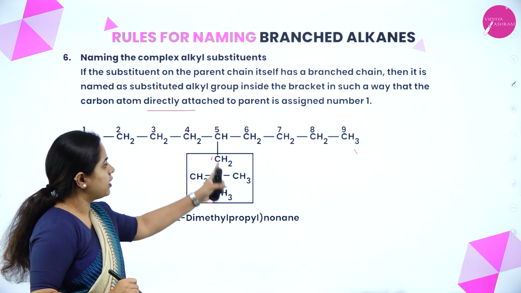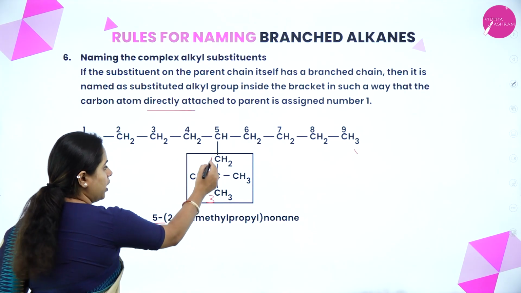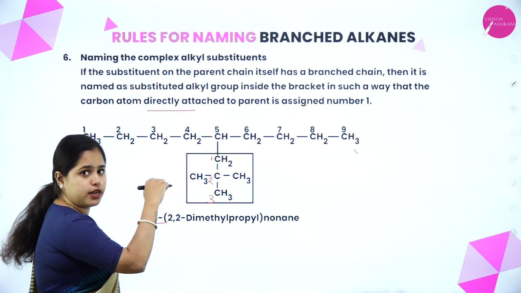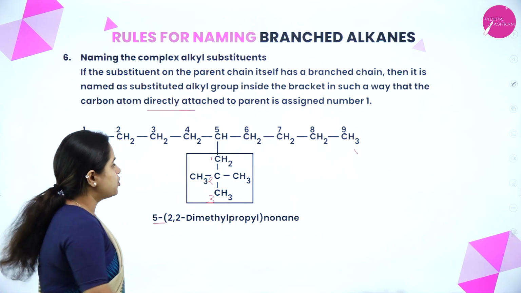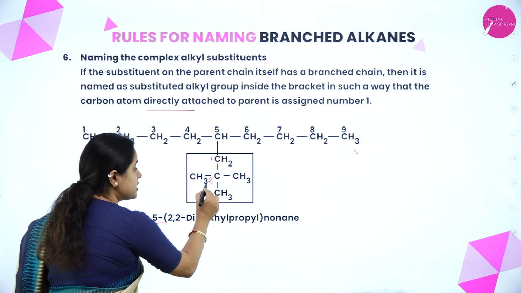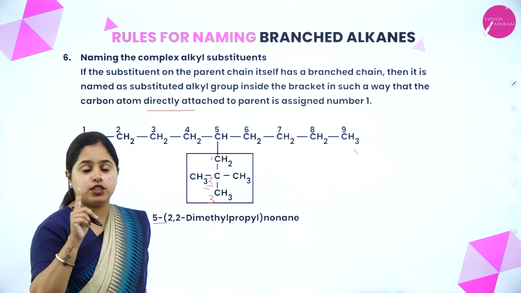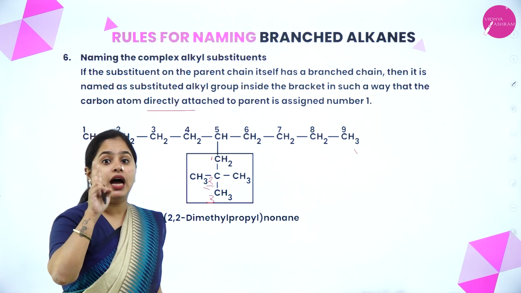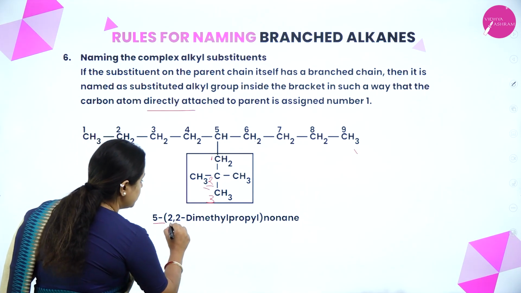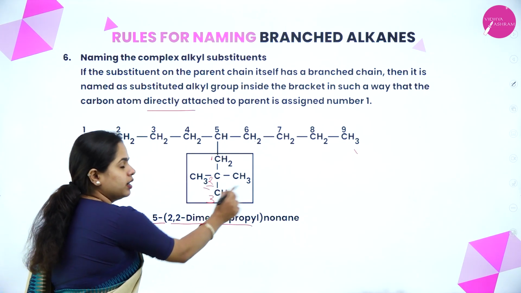So the carbon atom which is directly attached to the parent chain must be numbered 1. So 1, 2, 3. You can't number it in the opposite direction. It should be 1, 2, 3. Now you can name this particular one. On the second carbon atom, there are 2 methyl groups. Substituents on the same carbon atom mean you have to repeat the numbers, so you write 2,2-dimethyl.